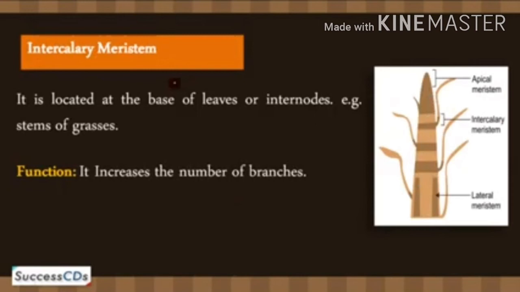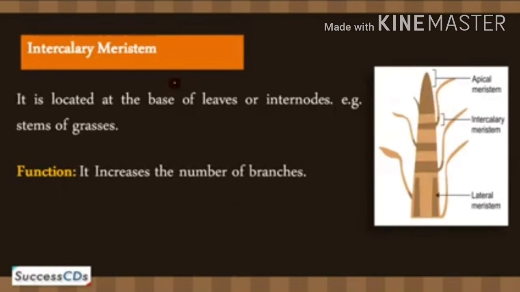And the next one is intercalary meristem. It occurs in an intermediate position at the base of leaves and base of internodes, for example in some grasses. So intercalary meristem helps in growth of leaves and internodes, and the upward bending of larger shoots is due to the activity of intercalary meristem.